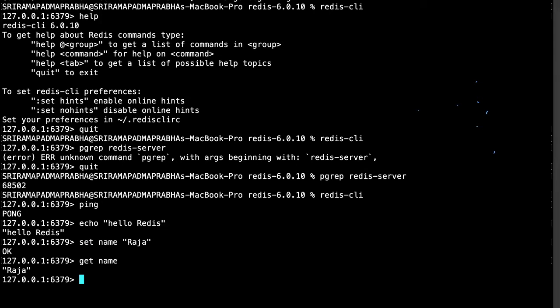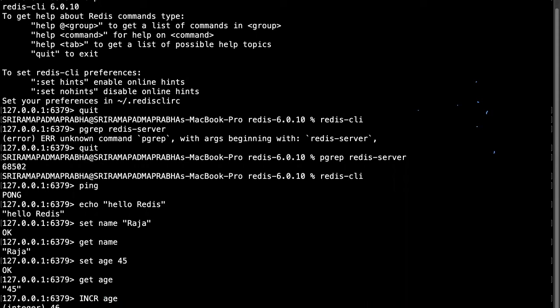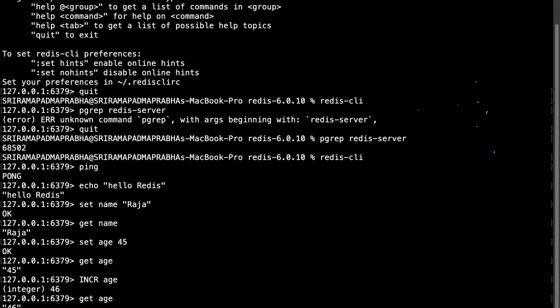So set is the set keyword, it's called key value pairs. Basically you are giving the key and getting the value. And not only like this, for example, I want to set integer values. So you can use age, and here you can say 45, and age is there, okay, and get age is fine. For example, if I want to increment these values, we can use incr, and we enter the key name age, and 45 is incremented to 46. If you want to get the age now, you can enter it, 46. The old one is 45, it is incremented. So something like this, guys.